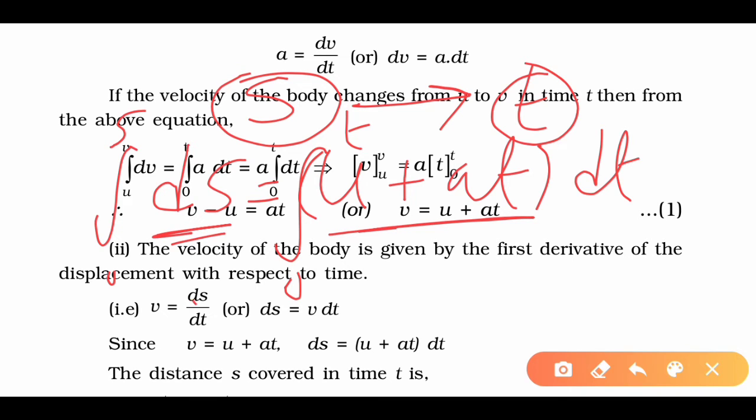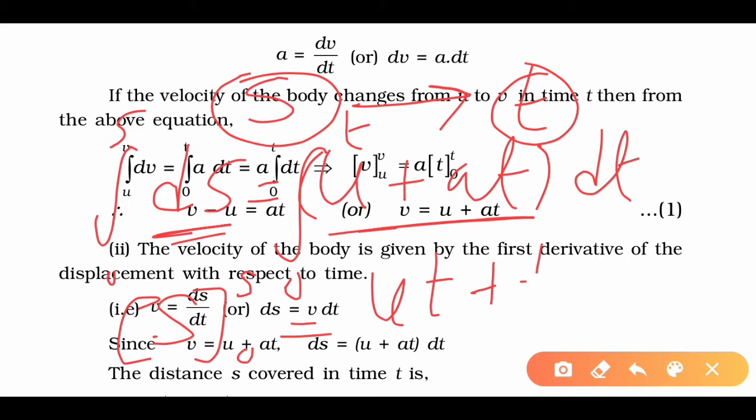So we'll get the equation s, and here we will get the equation ut plus half at square, and we'll put the limit t to 0. Okay, now in the next step we'll put the value of t.